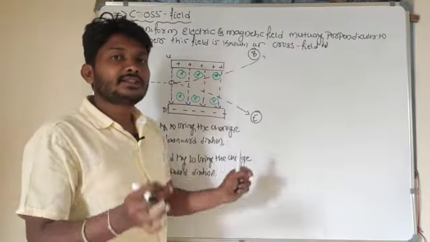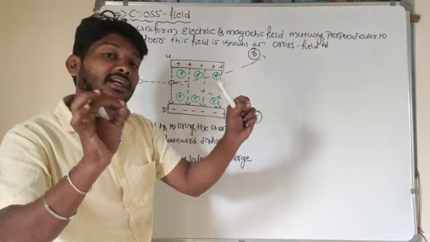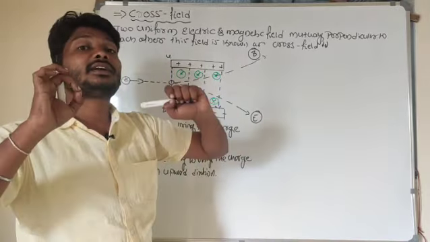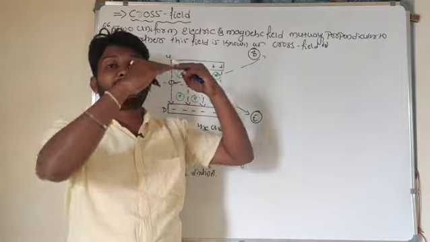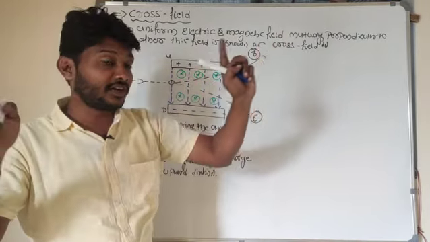Now my question is: if the magnitude of the electric field and the magnitude of the magnetic field are the same, what will be the trajectory of the charged particle? Whether the charged particle goes down or goes upward, I need to find out.